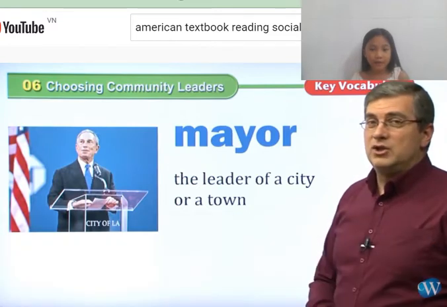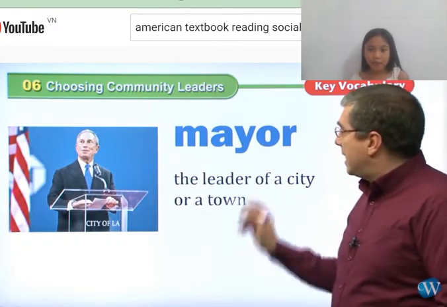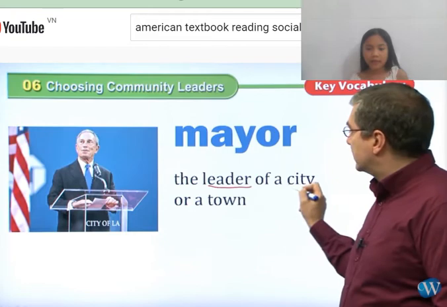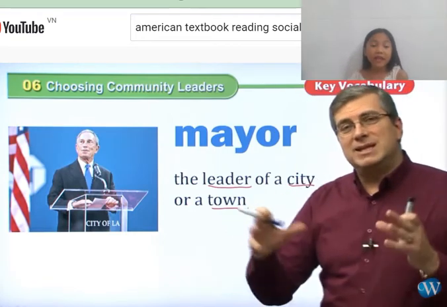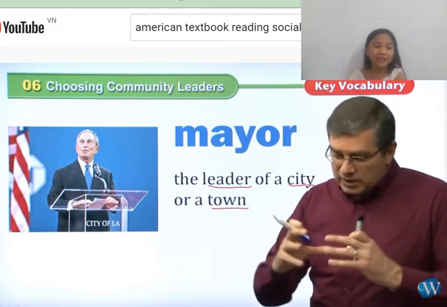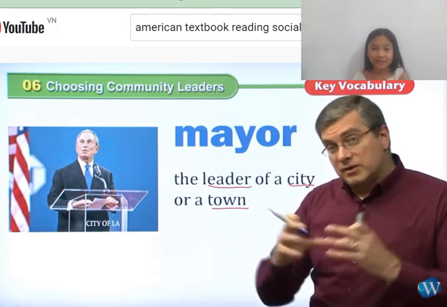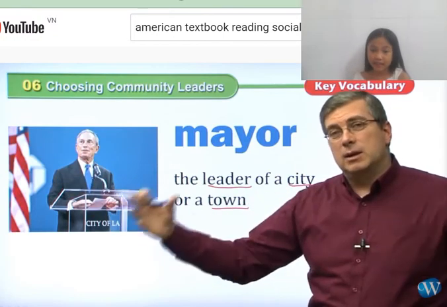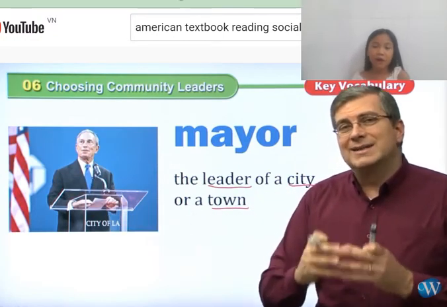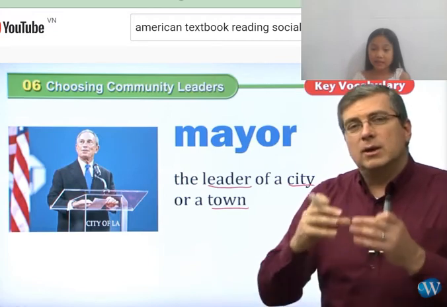Next, we have the word mayor. So mayor, what does the word mayor mean? Mayor is kind of like the leader of the city or a town. Mayor can be the leader. Mayor can look like leaders, right? So mayors and leaders, they have the same meaning. Usually they have almost the same meanings.